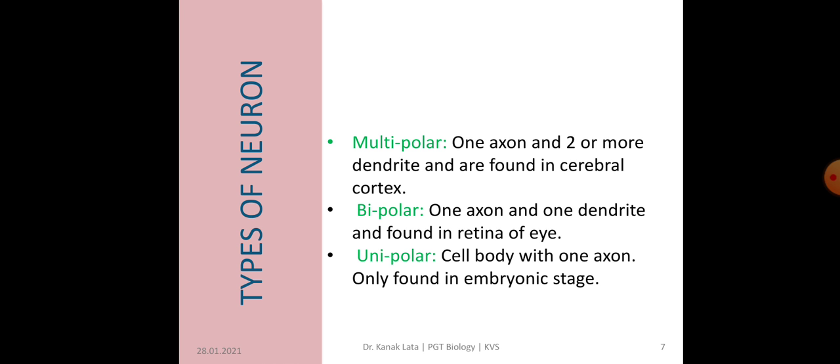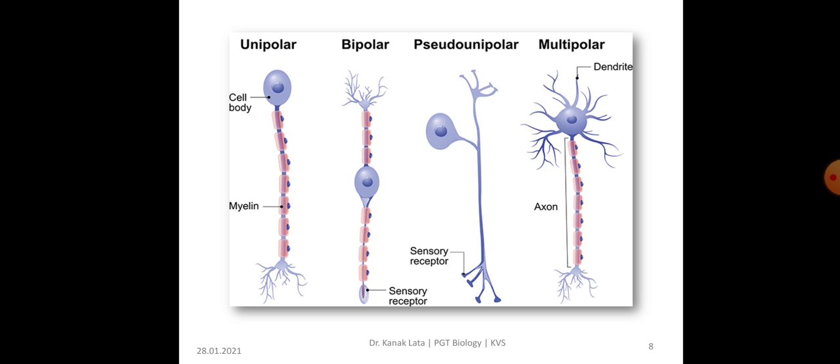It is found in retina of eye. In unipolar neuron, cell body is with one axon only, no dendrites. It is found in embryonic stage. In this figure, you may observe about the different types of neuron.